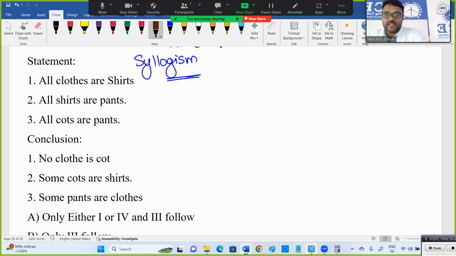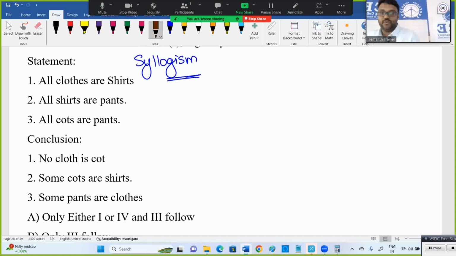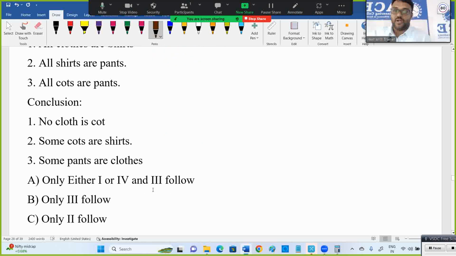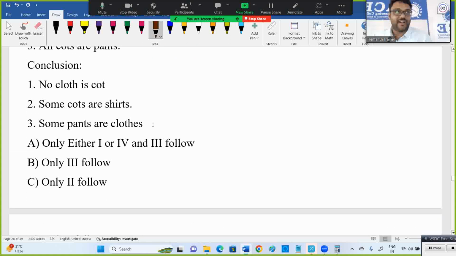All cloths are shirts, all shirts are pants, all coats are pants, and you have the option either... We need to be careful. There is an option called either or. One of the options is not here.